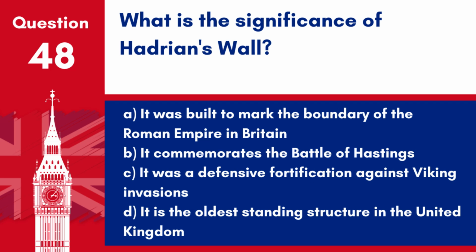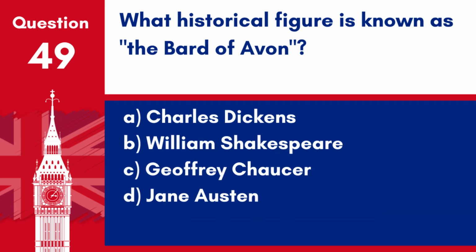Answer A. It was built to mark the boundary of the Roman Empire in Britain. Hadrian's Wall was constructed under the reign of Emperor Hadrian to signify the northern limit of Roman Britain and to act as a defensive fortification. Question 49. What historical figure is known as the Bard of Avon?